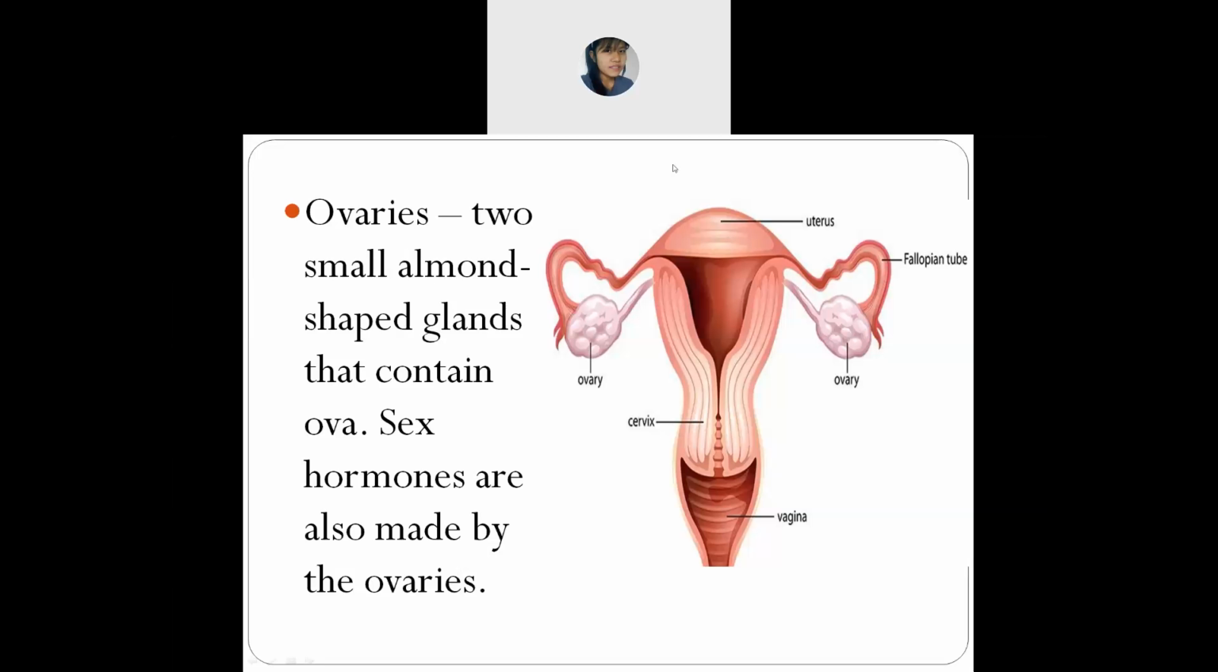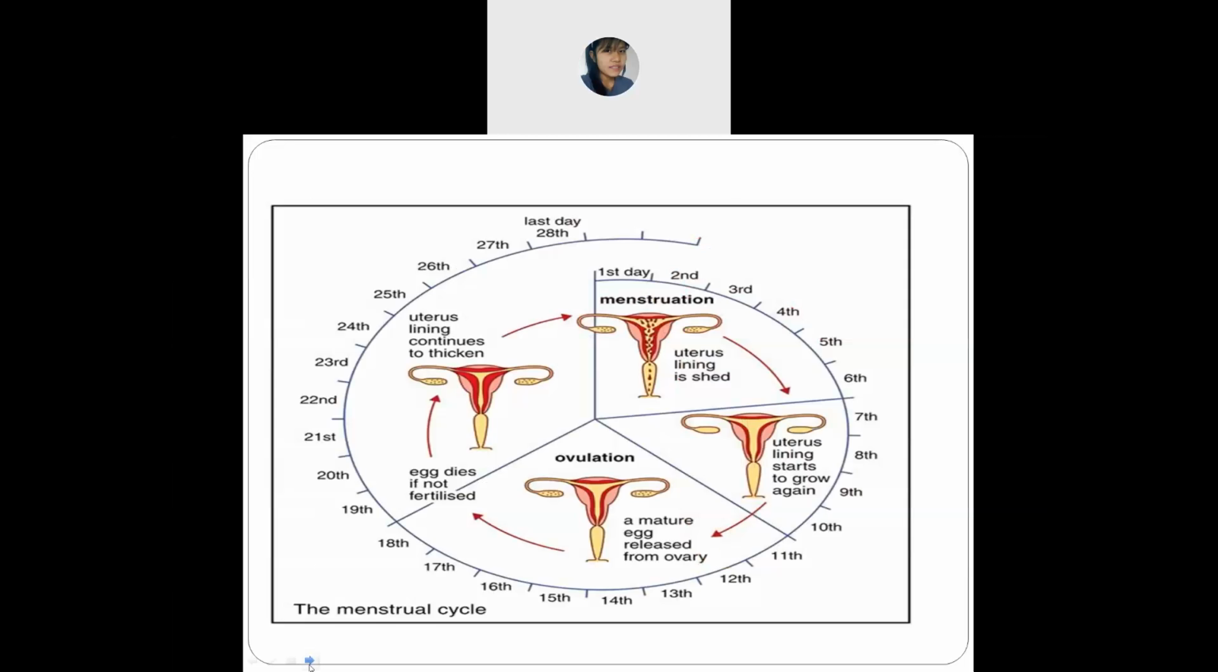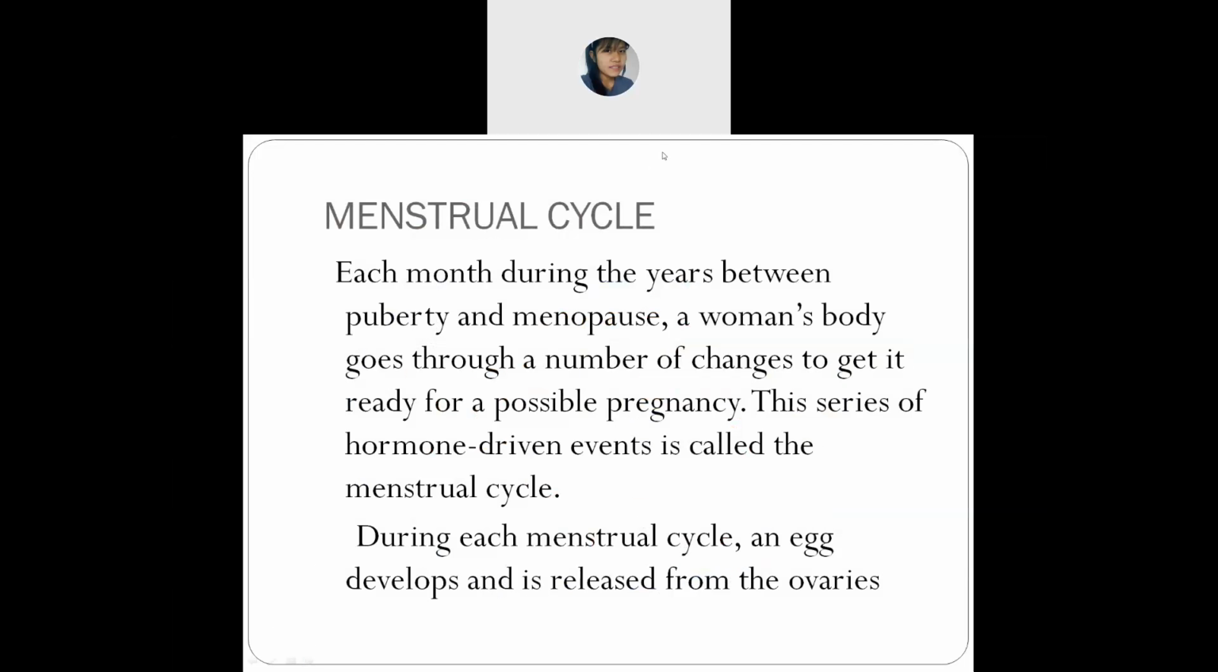Yes, ma'am. Okay, one. It's one. Only one matured egg will go. One matured egg will go and, with the help of the fallopian tube, get transferred to the uterus. You understand? Yes, ma'am. Okay, menstrual cycle start.